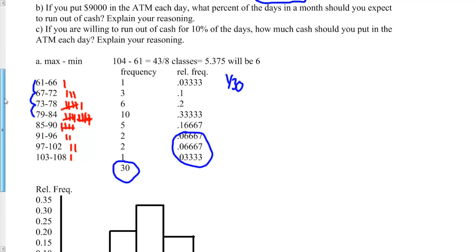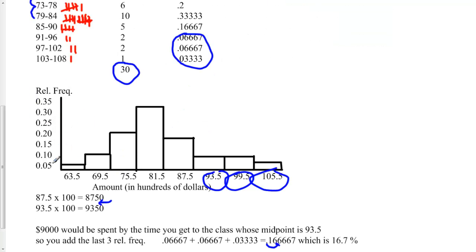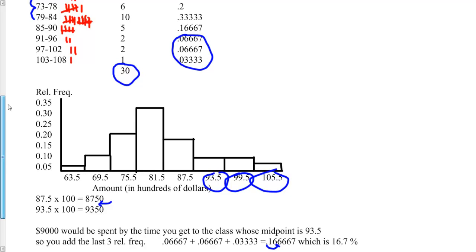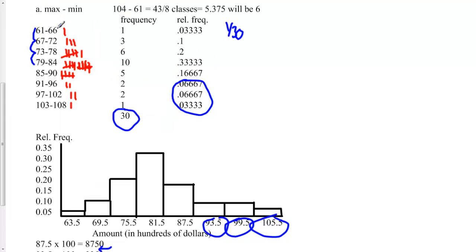Now, what I did was I made the histogram. Relative frequency goes on the y-axis, and I let these climb in increments of 5. And of course they're all going to be decimals because relative frequency is a decimal. It's always a percentage, but it's written in decimal form. And these are the amounts in hundreds of dollars. So these are the midpoints. If you'll look at this, the midpoint of this class, if you add 61 and 66 and divide by 2, you get 63.5. Add these two, divide by 2, you get 69.5. So these are all midpoints in this graph.